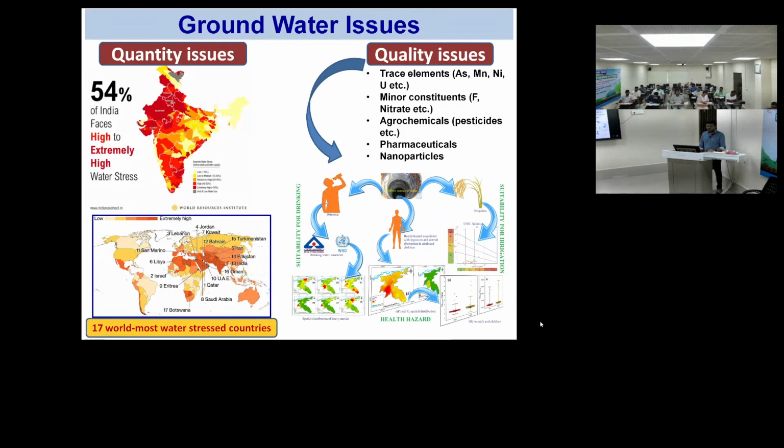So basically in groundwater for India we have two types of issue. First one is quality issue and second one is quantity issue. Majorly you can see that 54% of India faces high to extremely high water stress. Our northeastern area is quite in a safe region, but in terms of quality issue we have detected iron, fluoride, arsenic in very recent years in the northeastern region. So I am not going to discuss everything here.